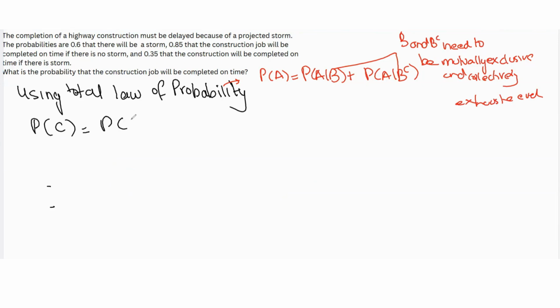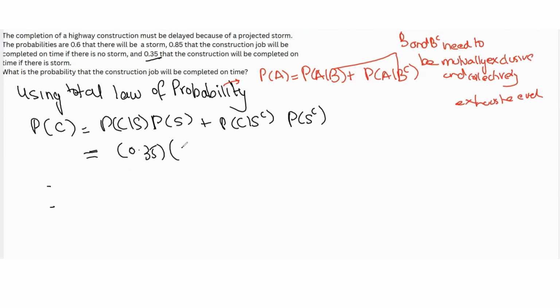So if I apply total law of probability in this case, we want to find probability of C, which is going to be probability of C given S times probability of S plus probability of C given S complement times probability of S complement. And these probabilities we already have. We saw that probability of C given S is 0.35, and probability of S is 0.6. Oh sorry, that is 0.6, my bad. Plus probability of C given S complement, which is this 0.85, the probability the construction job will be completed on time if there is no storm.